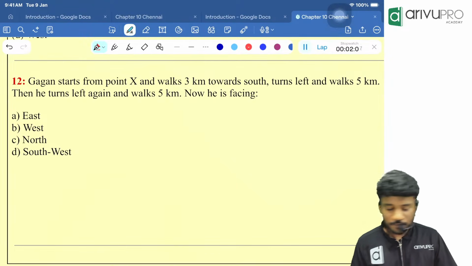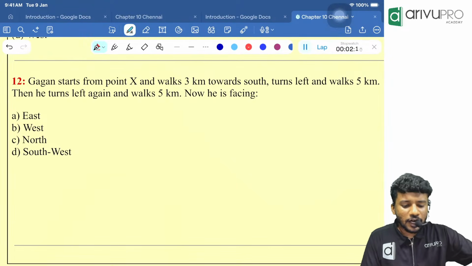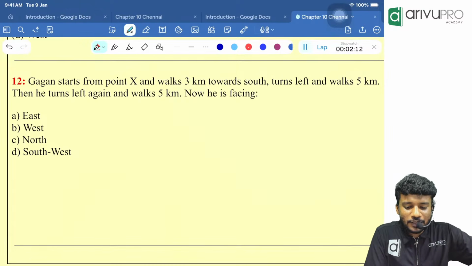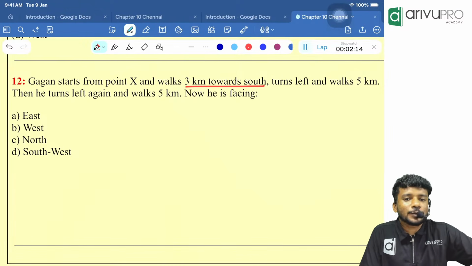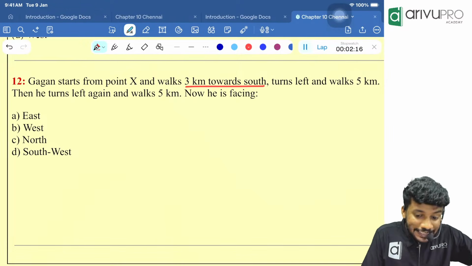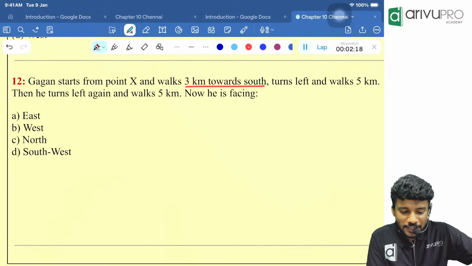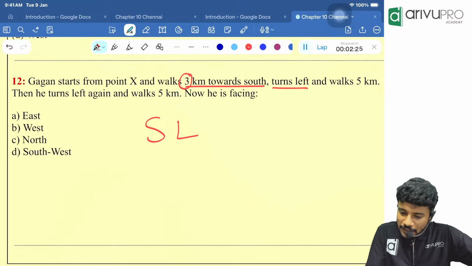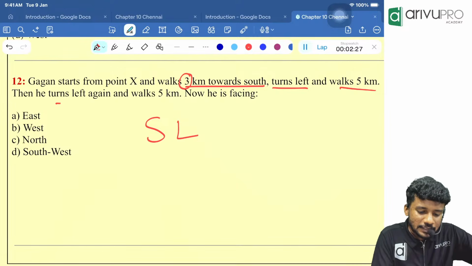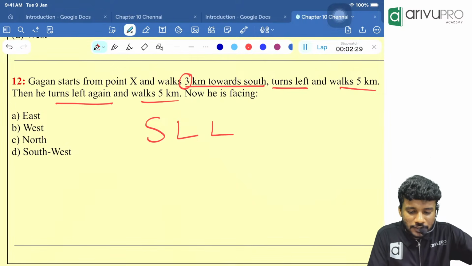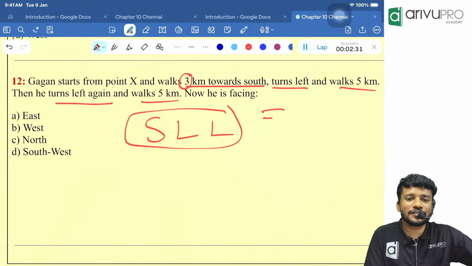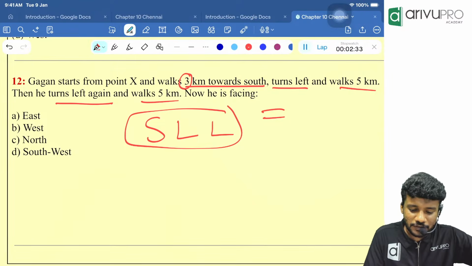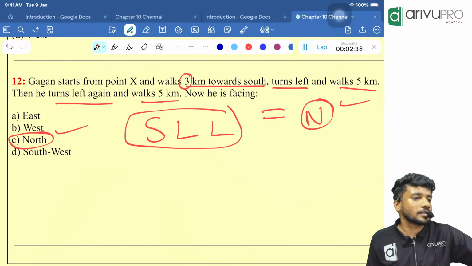Everyone try this question. Gagan starts from point X, walks 3 kilometers towards south. How many kilometers towards south? 3 kilometers. So initially he is walking towards south. Turns left and walks 5 kilometers. Turns left again and walks 5 kilometers. Now he is facing which direction? The south. Left will become what, people? North. Which option? C is your answer.